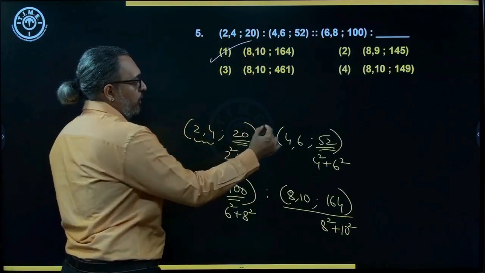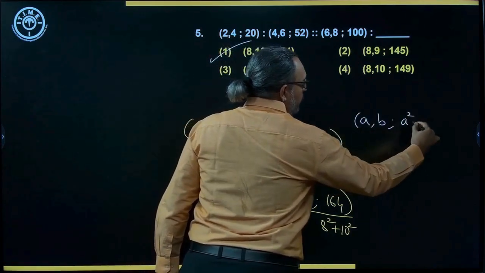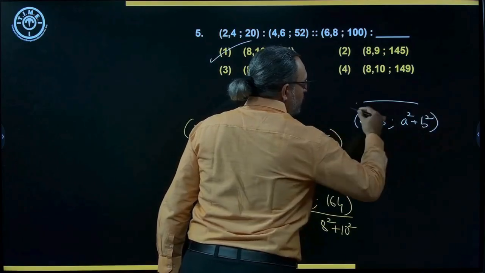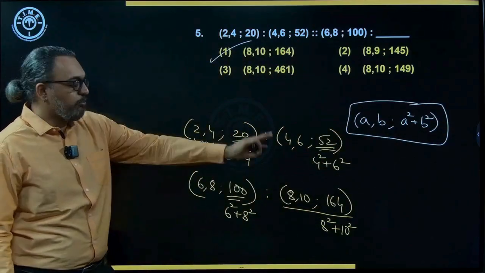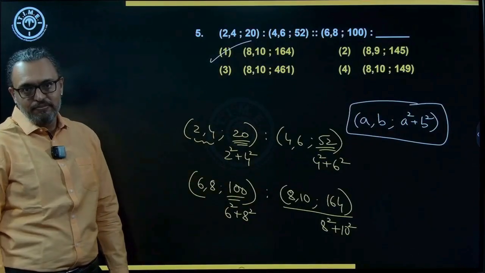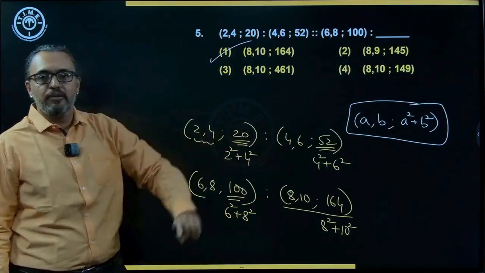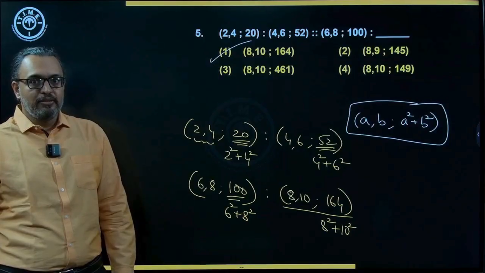Correct? So the format basically is a comma b, then it is a square plus b square. That's the format we need to identify there. But for even numbers, 2, 4, 4, 6, 6, 8. So my answer is 8, 10. The second even number is repeated. All these things have to be worked out parallelly like this.